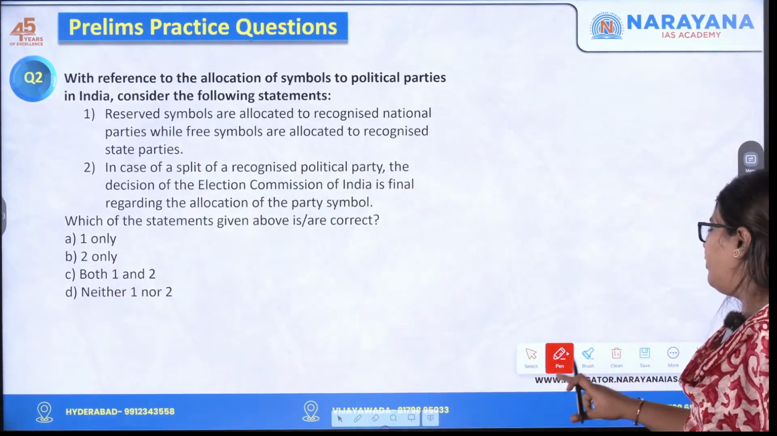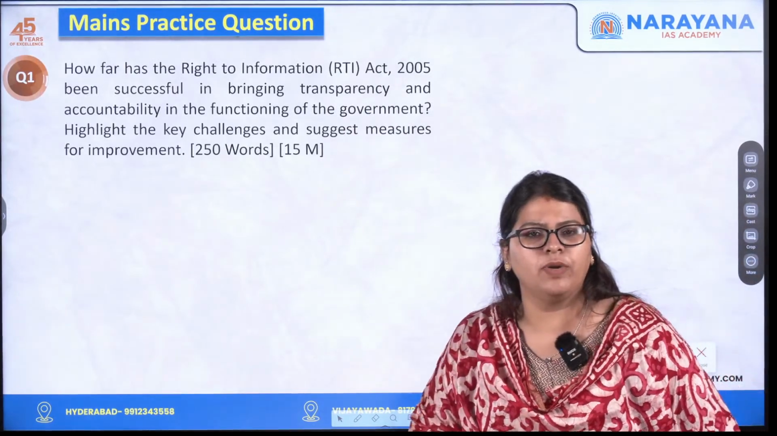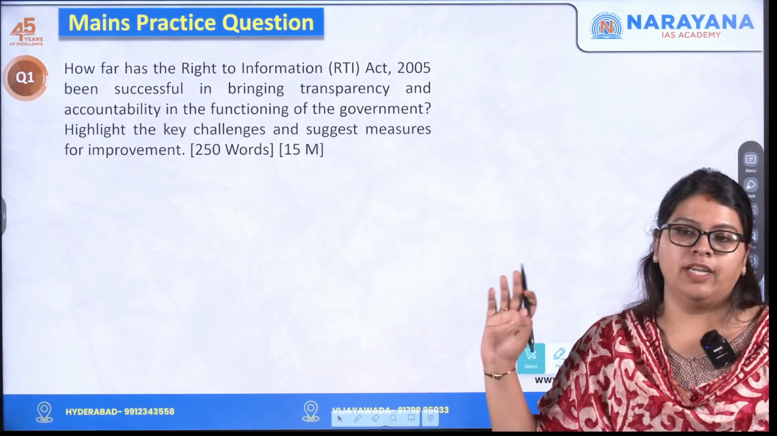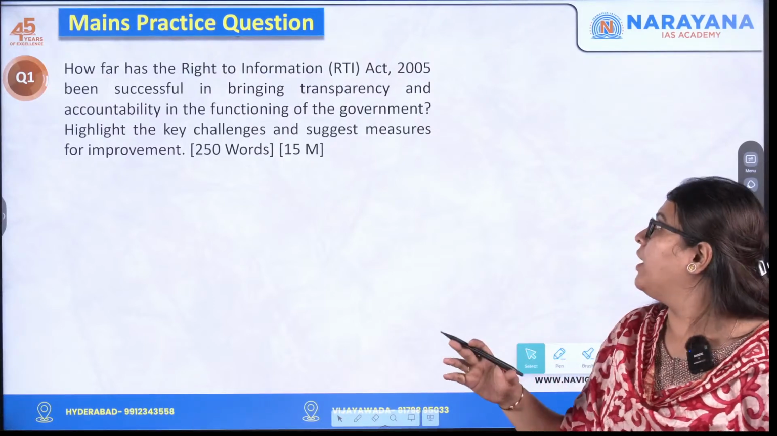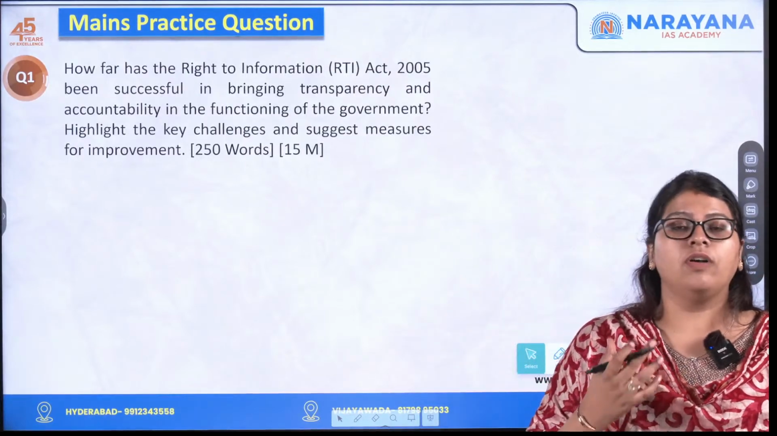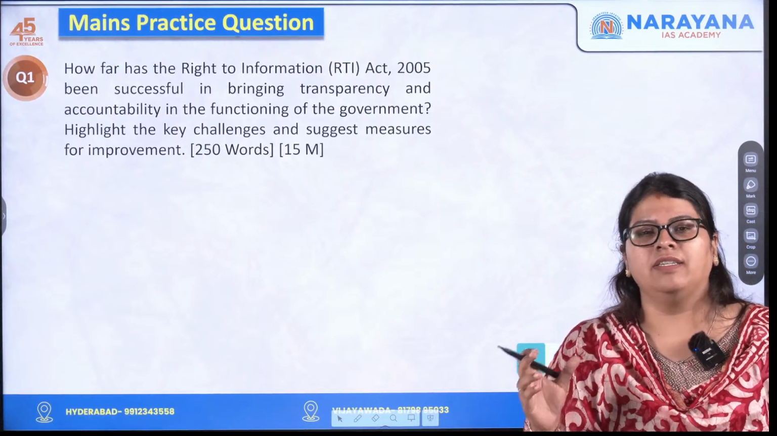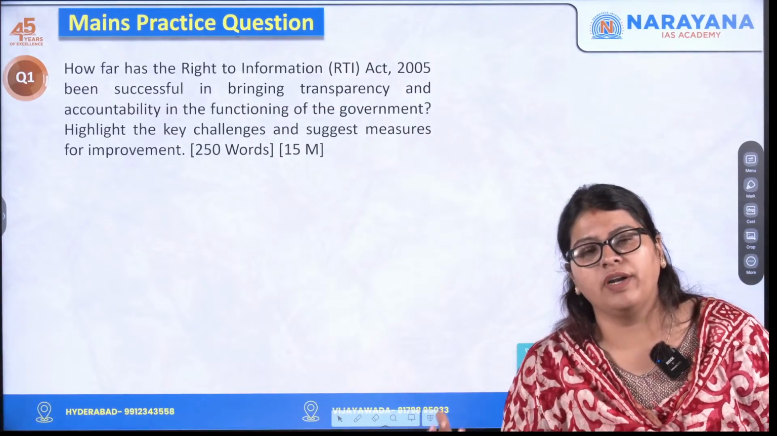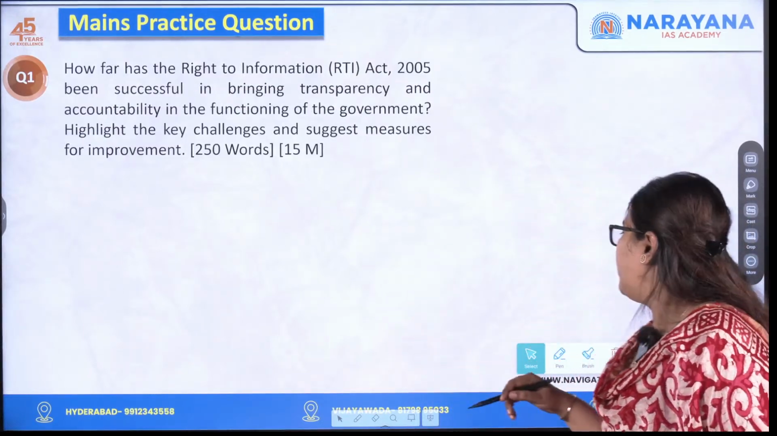Okay. So moving forward, now let us solve the mains practice question with respect to the Right to Information. The question reads: how far has the Right to Information Act of 2005 been successful in bringing transparency and accountability in the functioning of the government? It talks about highlighting the key challenges that we spoke on, like vacancies, piling up of cases, and no penalties being imposed. And now you need to suggest the measures for improvement.